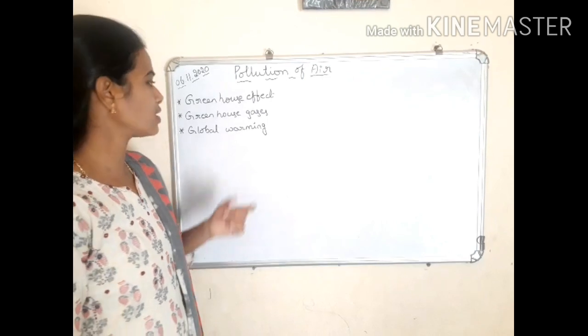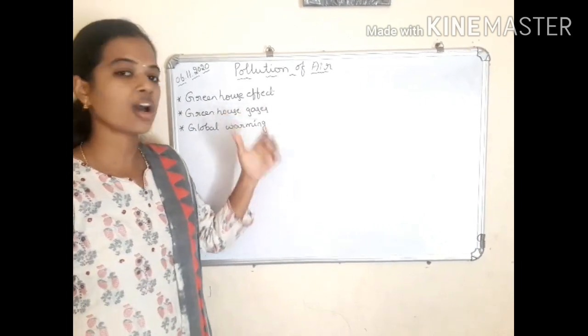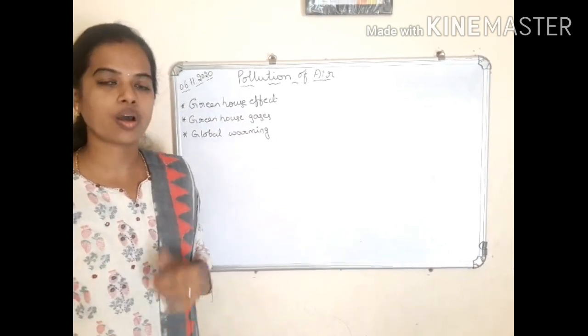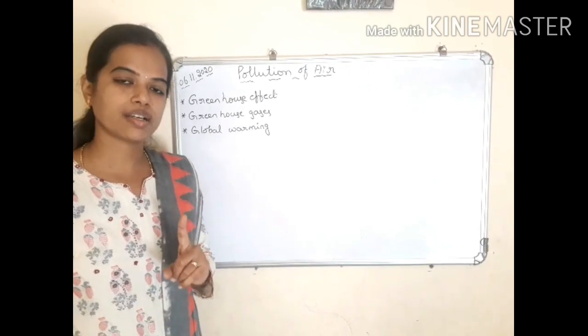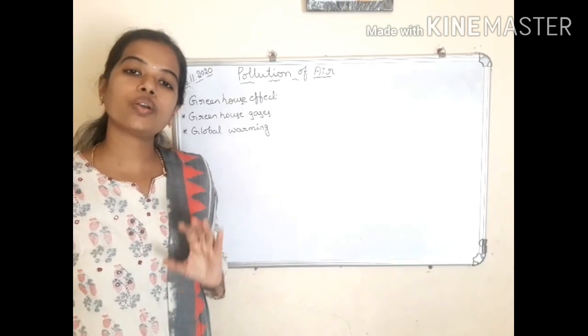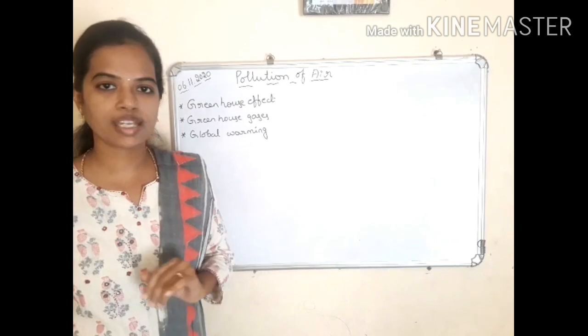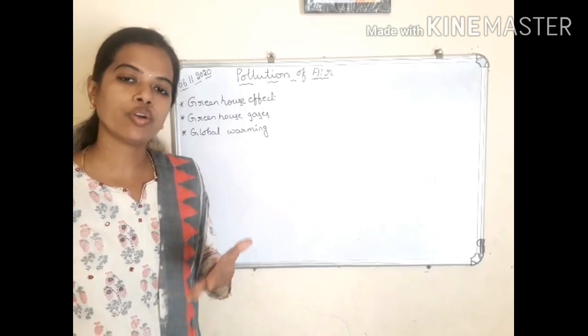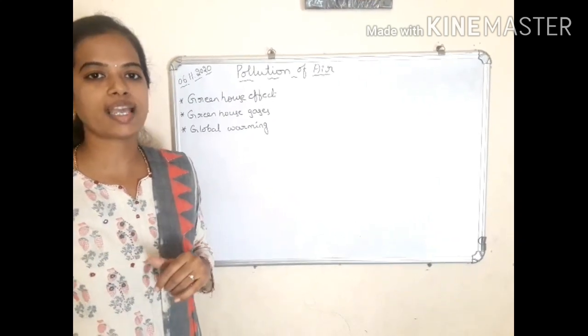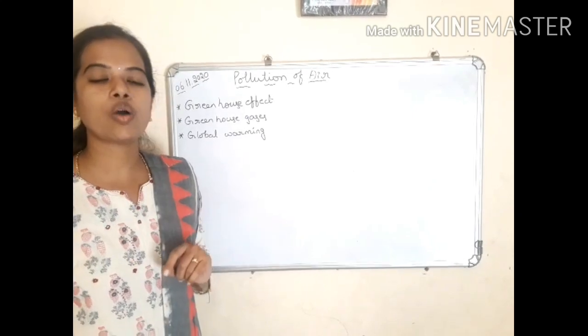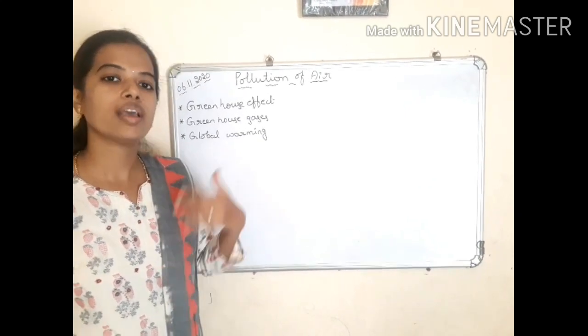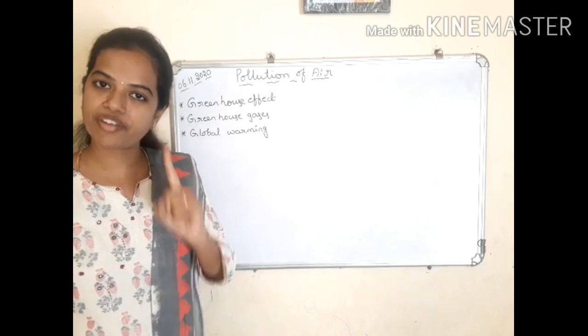Now let us discuss how these greenhouse gases are going to increase in our nature or in the atmosphere. First one is using coal and wood as a domestic fuel. Burning coal and wood releases carbon dioxide gas, which is one of the greenhouse gases, and leads to global warming. This is the first cause.